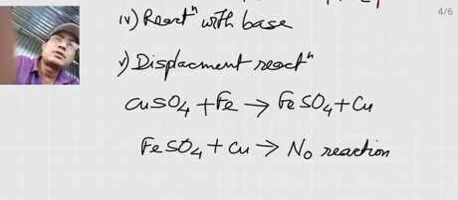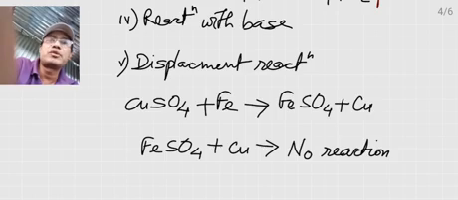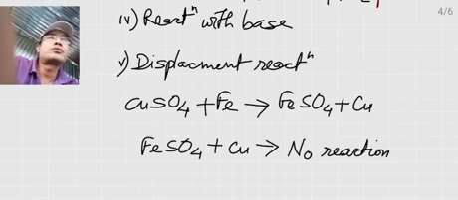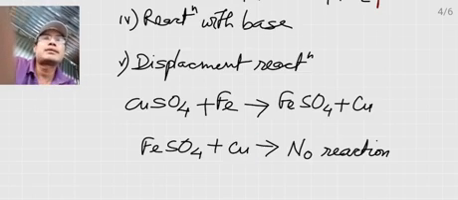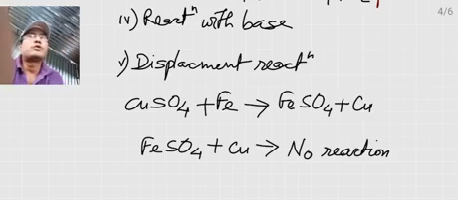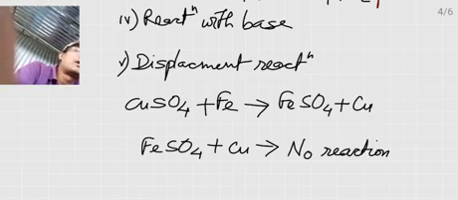And if you reverse the reaction, that is, when you combine ferrous sulfate, that is iron sulfate, with copper, there will be no reaction because copper is less reactive than iron. So this copper cannot displace iron from its solution, from its salt. Copper cannot replace the iron in iron sulfate. So there is no reaction when you mix iron sulfate with copper.